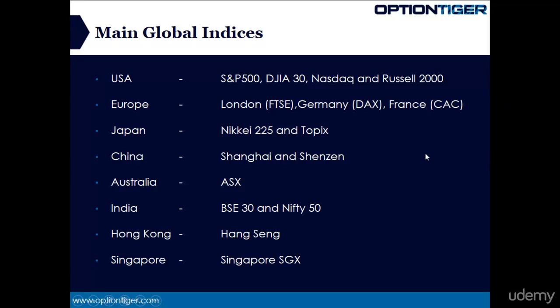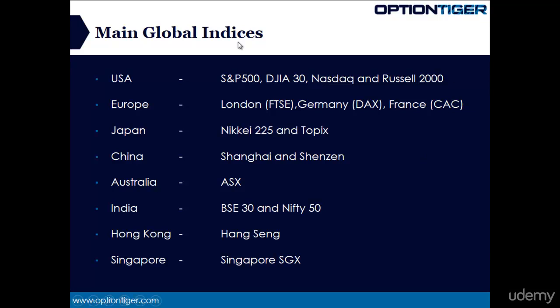In this lecture, I just want to point out some of the major global indices. Now, we know we live in a globalized world. If things are happening in Japan, it will affect us. If things are happening in the United States, it will affect the rest of the world. No question about that. So we are all interlinked. The financial markets are interlinked. So it's important to understand the main indices so that when you pick up some headlines or you look up the Wall Street Journal website, you understand what's happening in various parts of the world.